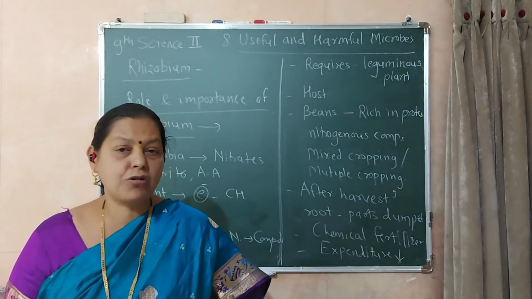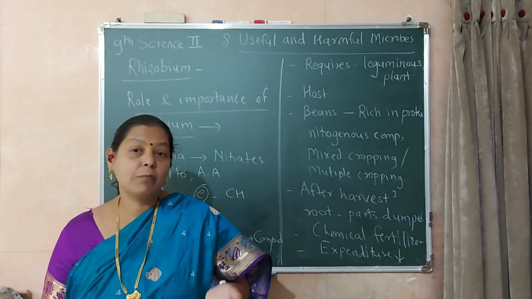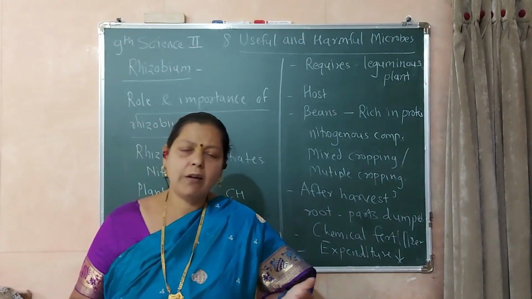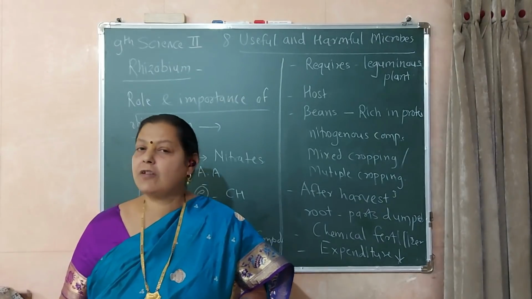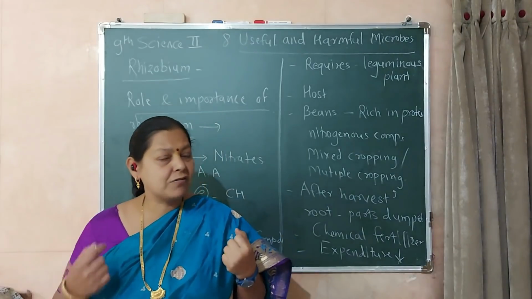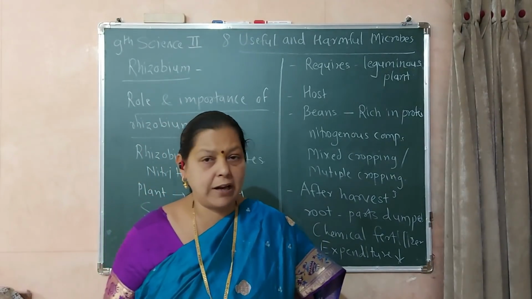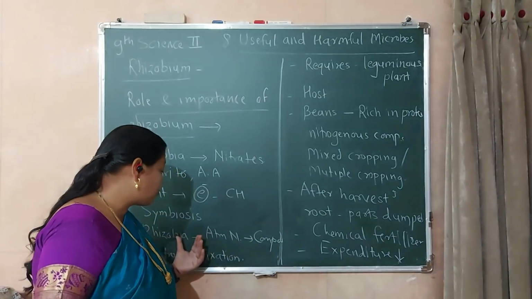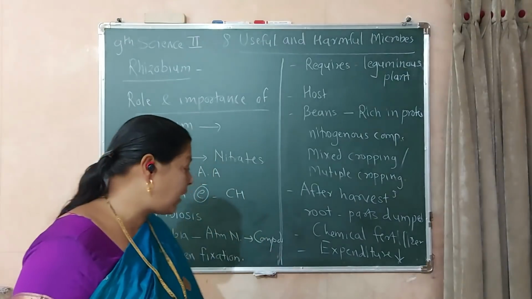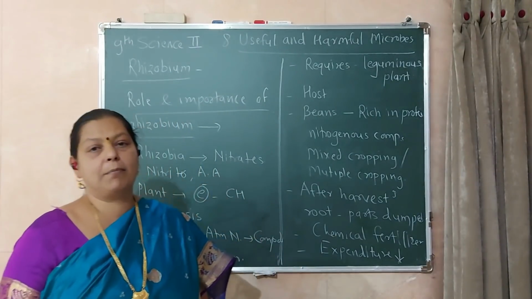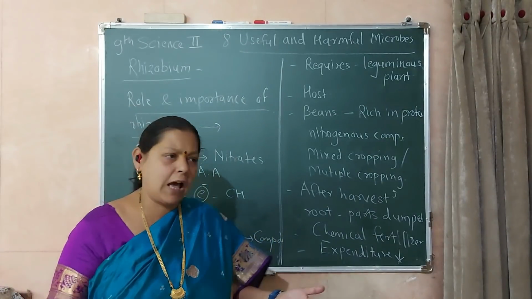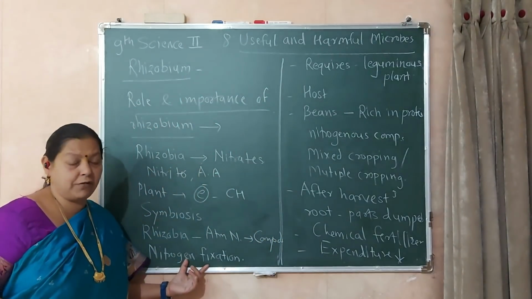Now, आता Rhizobia काय करणार आहे? जे atmospheric nitrogen आहे, we know in atmosphere about 78% of nitrogen is present. एवढा rich amount मध्ये nitrogen जरी असले तरी we cannot use it directly. आपल्या बॉडीला nitrogen is very important. Still we cannot use nitrogen. So what is the role of Rhizobia? The atmospheric nitrogen which is present 78%, this nitrogen is converted into compounds. The process we call as nitrogen fixation.